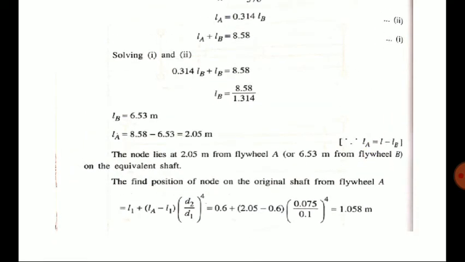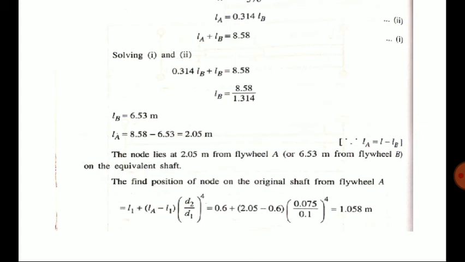For that we are using this one, L1 plus (LA minus L1). Here you can find from either end A or B, but here we have considered equivalent length or equivalent diameter from the shaft A. Here we are considering equivalent diameter for shaft A, means at the left hand. So we are using this one, L1 plus (LA minus L1). Here what diameters? D2 by D1, means D2 by D1. D2 means here 0.075.